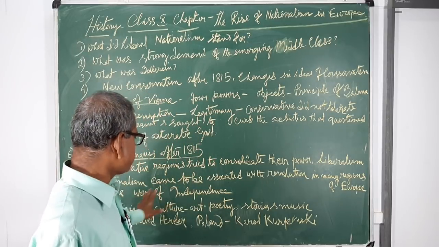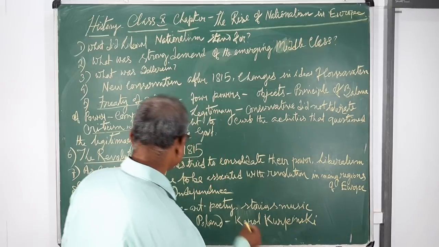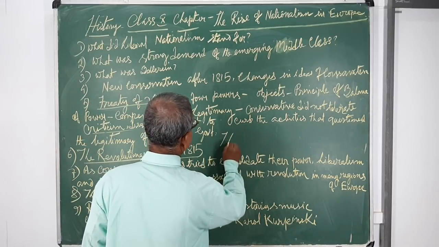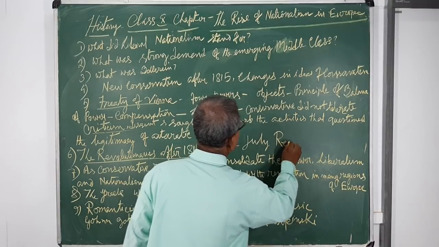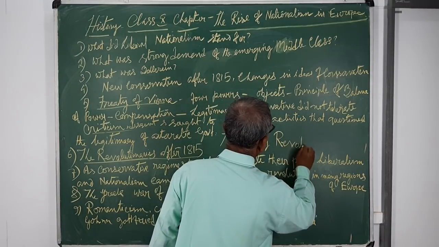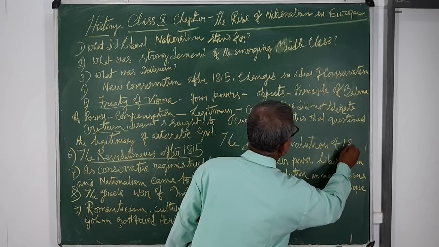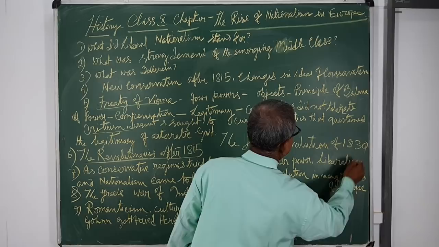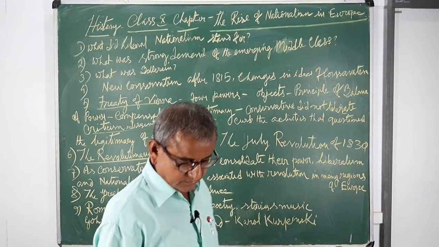I am giving an example, the July Revolution of 1830 in France.